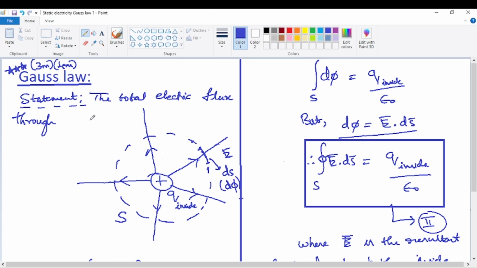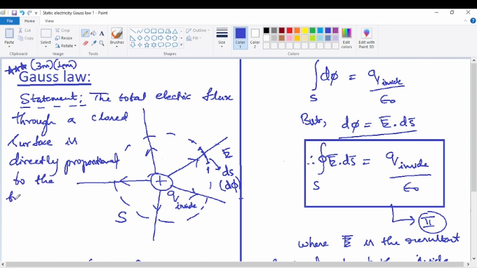The total electric flux through a closed surface is directly proportional to the total charge. So actually see here, the words are very simple.